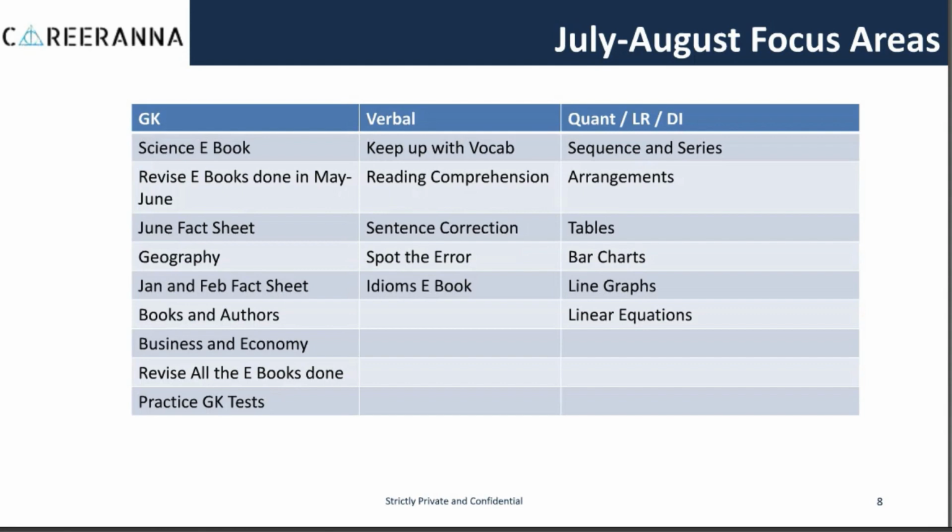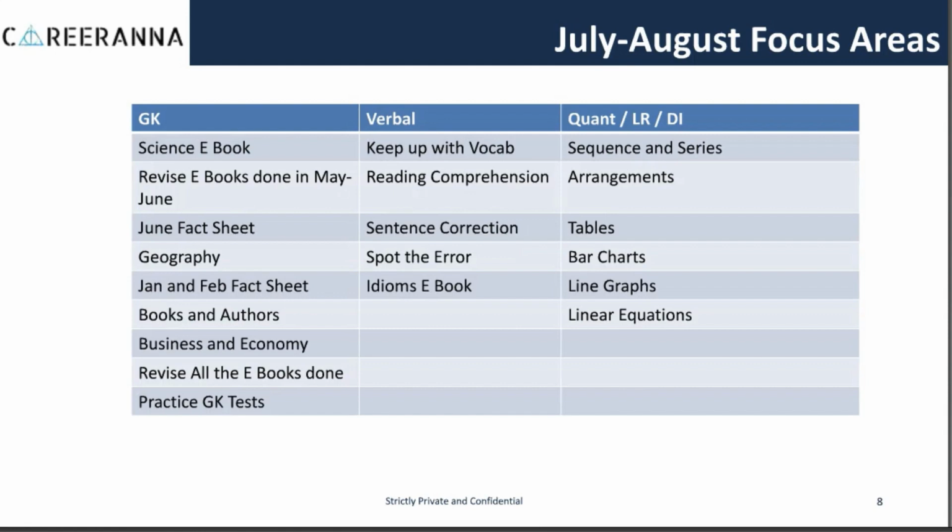Once you are done with the geography ebook, you can move to the January and February fact sheets. And once you are done with them, books and authors, and business and economy are the next two ebooks which you should be taking up for the exam preparation. Once you are done with this, you can revise all the ebooks which you have prepared so far. Once you have revised all of them, move to practice the GK tests which are being provided to you for the months of July and August.